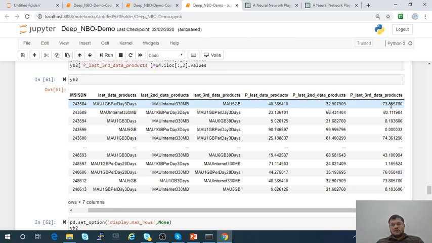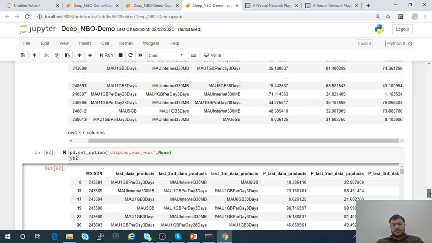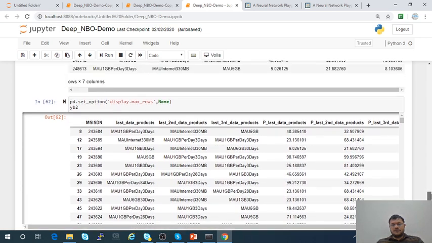So this is how we are calculating the score with the help of a neural network. Here I have taken a deep neural network. Similarly, for this MSISDN the next best offer is this one, and for this MSISDN I'm getting a high score for this product. So similarly, people can assign that for this MSISDN, if I give this offer, maybe there is a better chance compared to these two products or offers. So this is how we are doing the modeling.